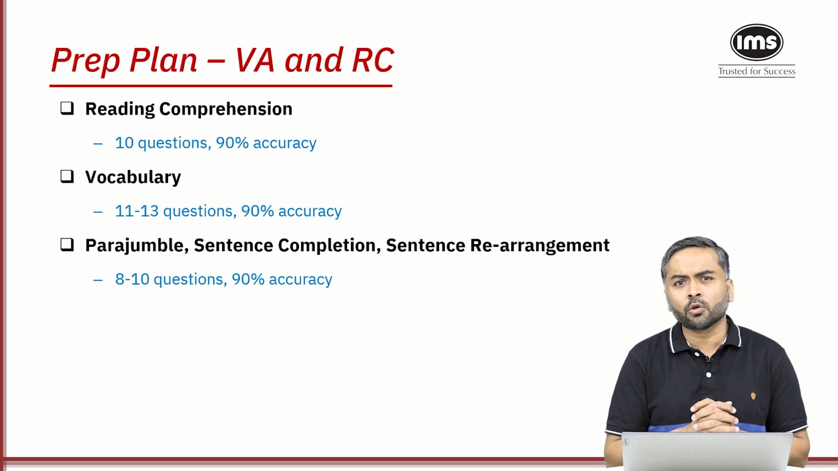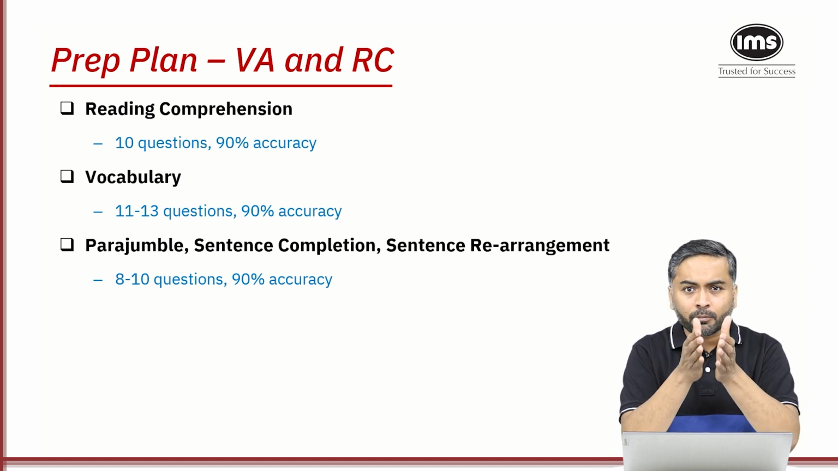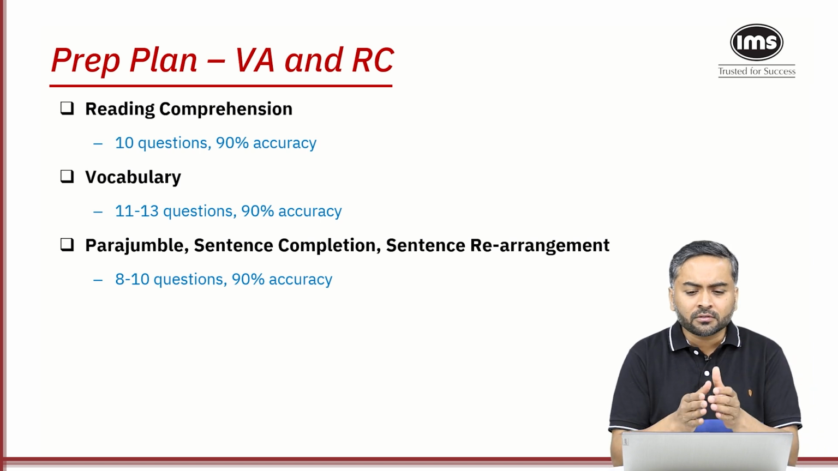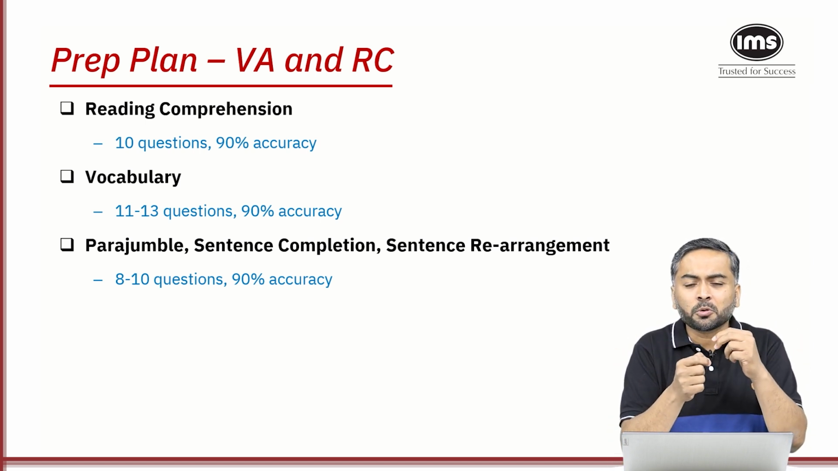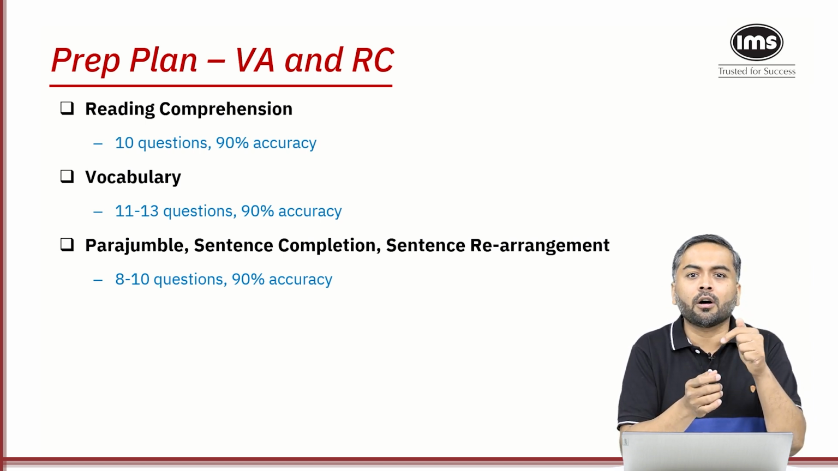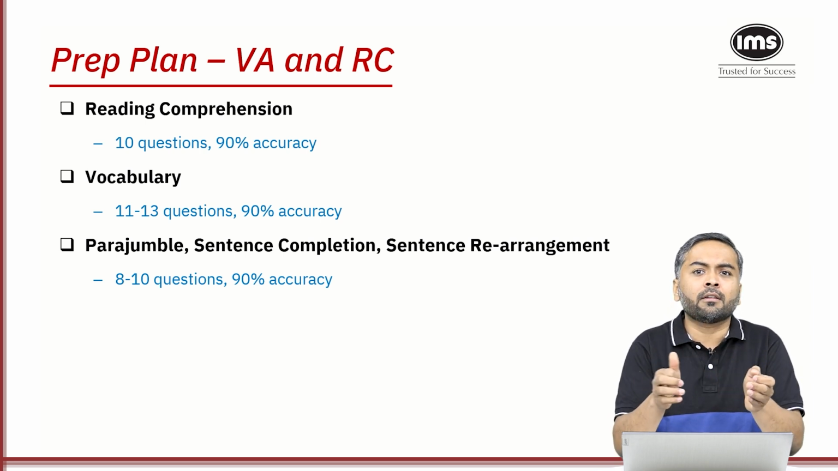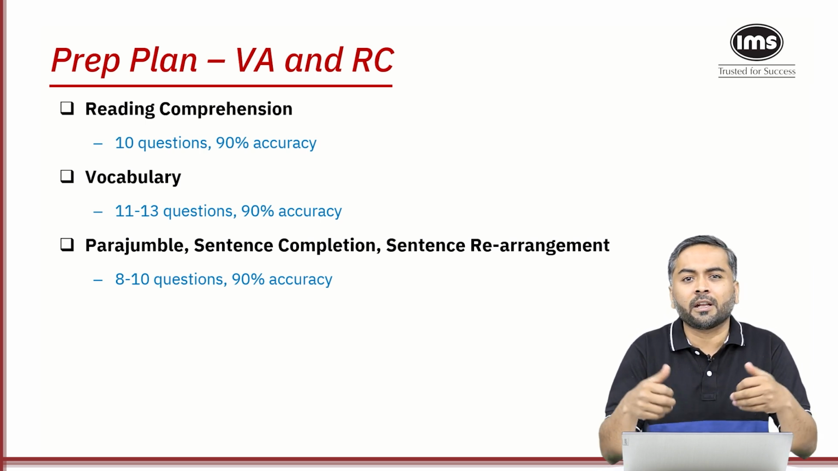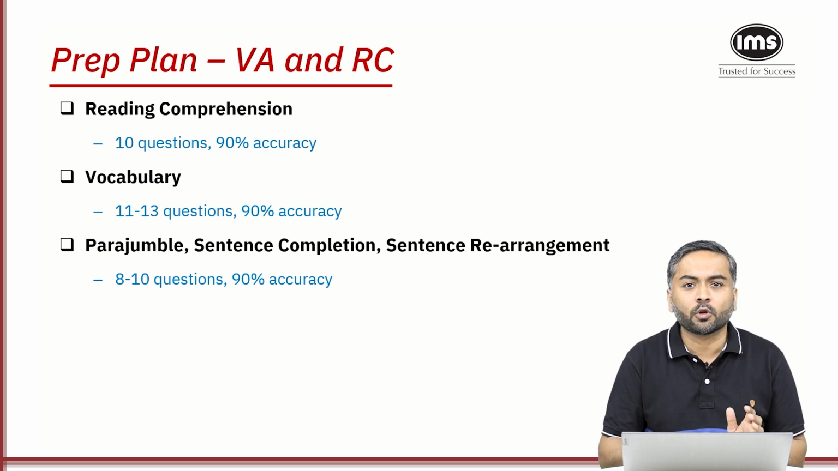In para-jumble, there are paragraphs given, broken down into 4 or 5 sentences. In sentence rearrangement, one sentence is given, broken down into parts A, B, C, D. You need to arrange them such that the sentence is meaningful and does not have any grammatical error. So that's pretty easy as compared to para-jumble.